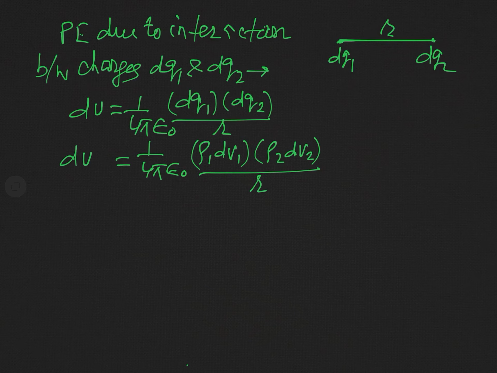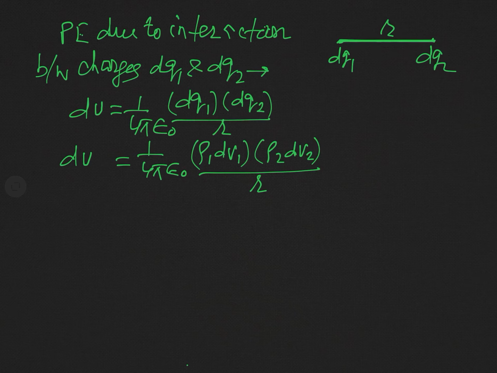This is actually the interaction energy or potential energy due to the interaction between these two elementary charges dq1 and dq2, which are in fact distributed in the volume elements dv1 and dv2.